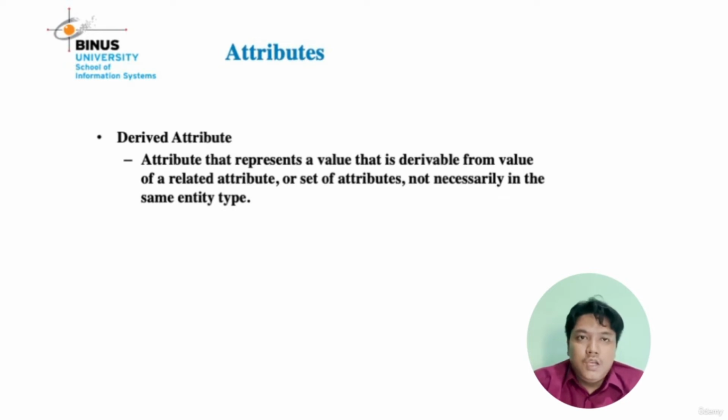In the address, you can input street, country, number of home, and some other components, such as postcode, and so on. That is called a composite attribute, an attribute composed of multiple components. Okay, thank you for watching my video. See you in the next.